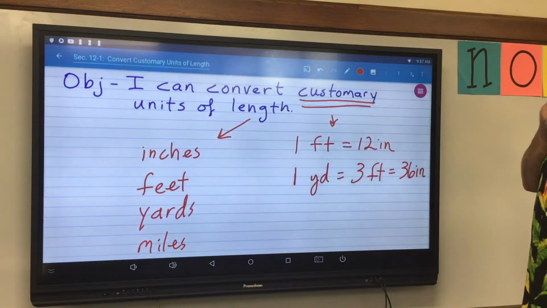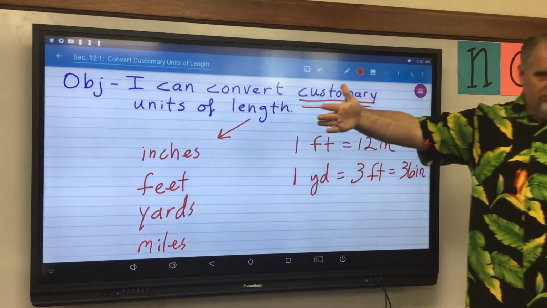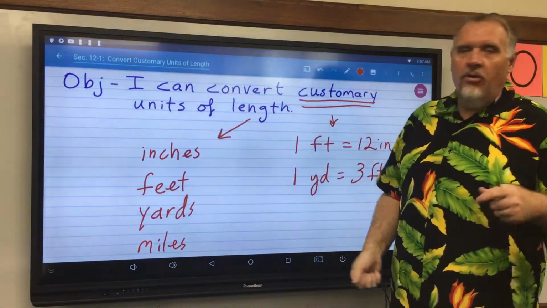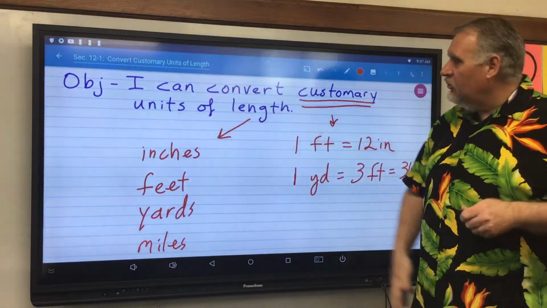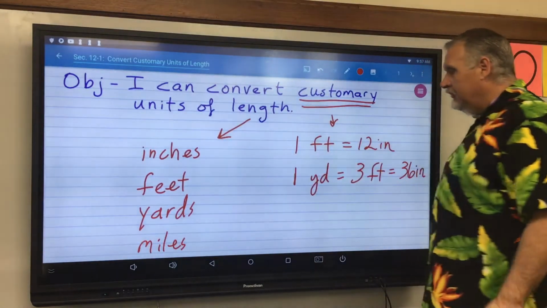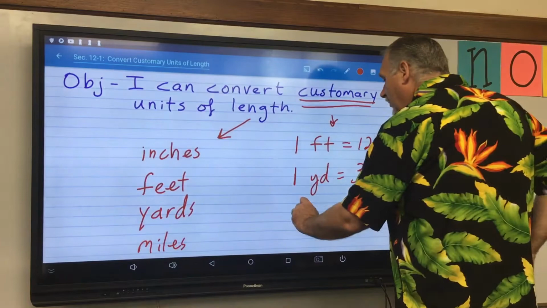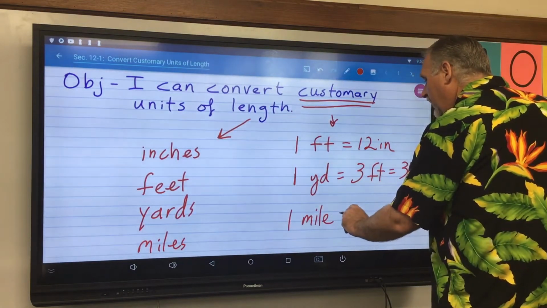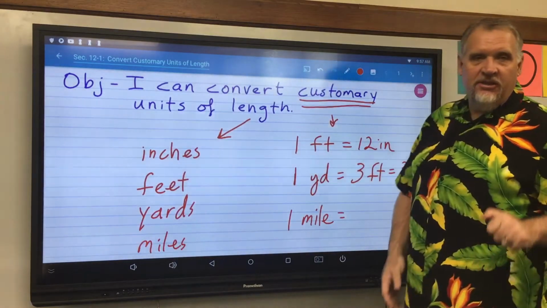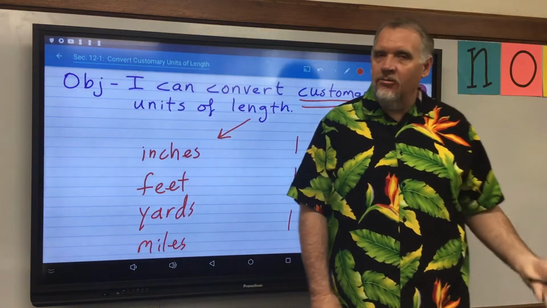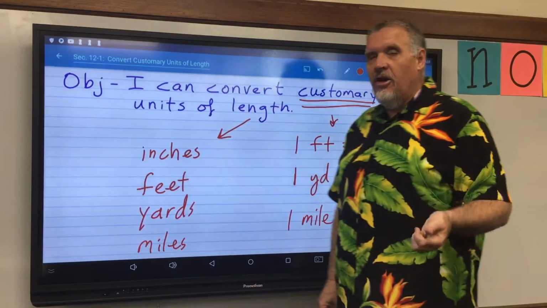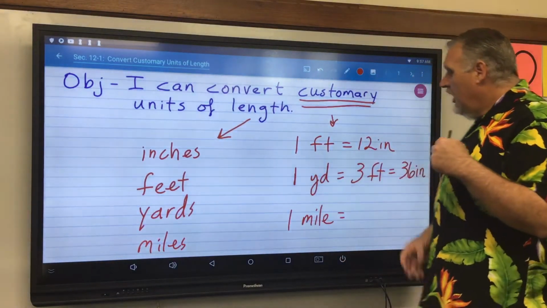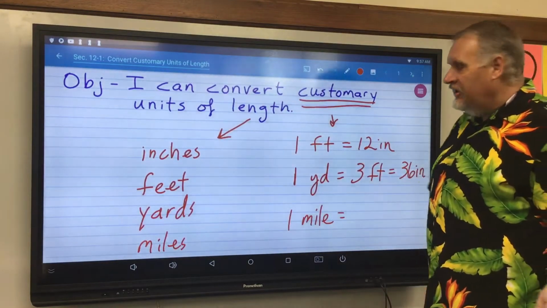And then, you know, a yard is only about this long. We really don't have anything in the middle until we jump all the way up to the longest distance, which is a mile. We know that the mile is what we use for long distances. How far to Kansas City? A couple hundred miles. How far did you ride your bike today? I went out for a 10-mile bike ride. So the mile is what we use for longer distances.